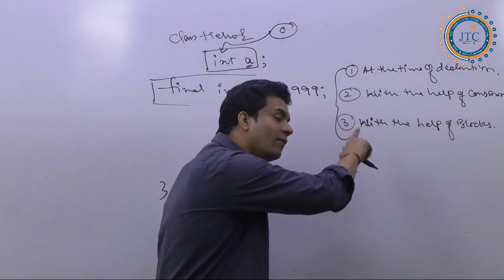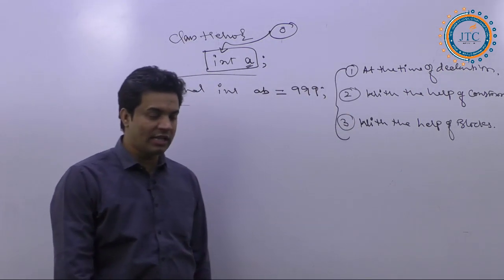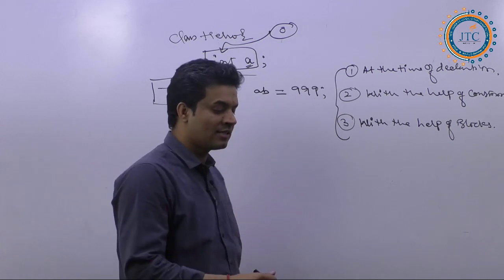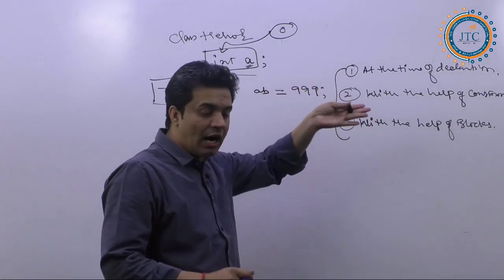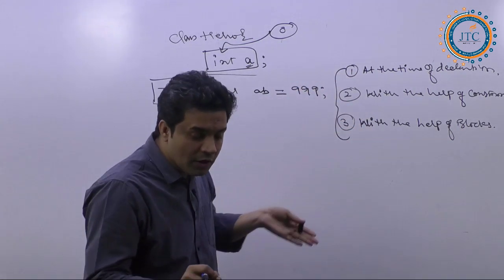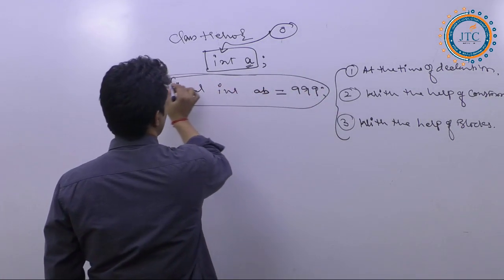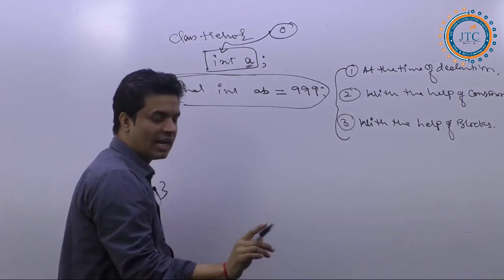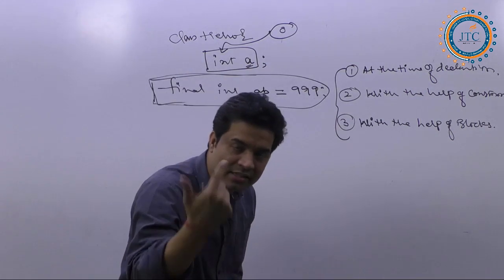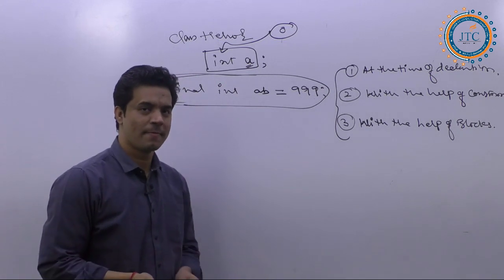All these processes I will tell you in further classes when that topic comes, because at this time that is not our topic. Our topic at this time is, what is a final variable? Hope you are understanding it.